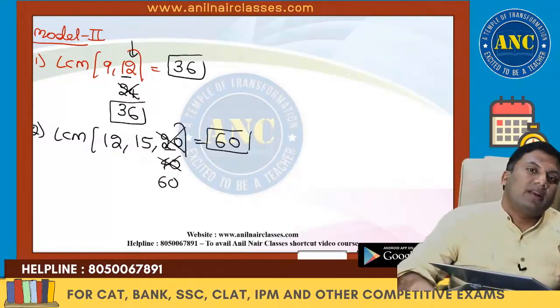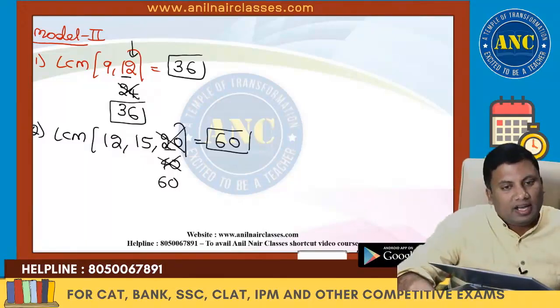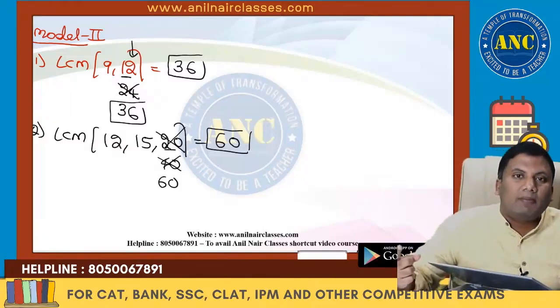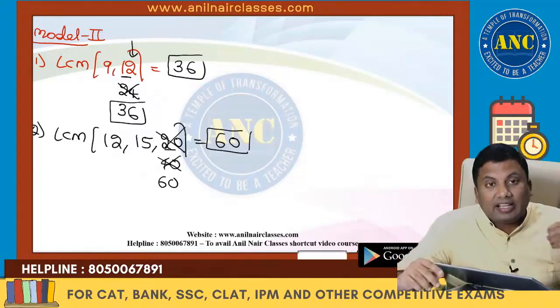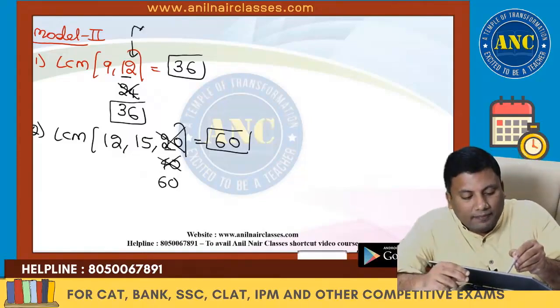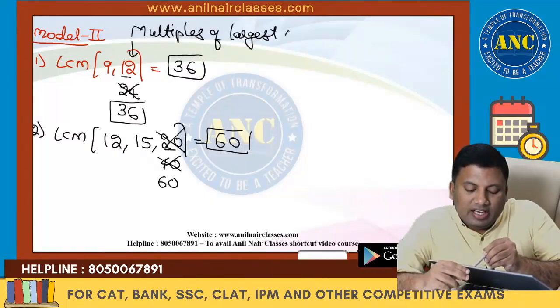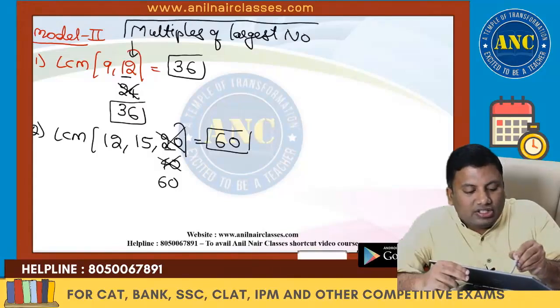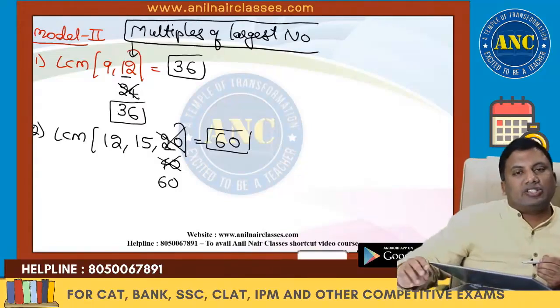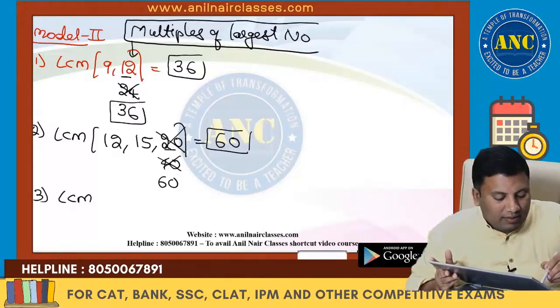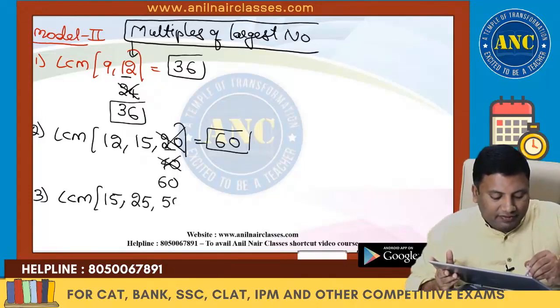If the largest number is a multiple of every other number, then the largest number will be the answer. If the largest number is not a multiple of every other number, take the multiples of the largest number. These fundamentals are extremely important. Once you understand all the models, time, speed and distance, and time and work will be very easy for you. LCM of 15, 25 and 50.